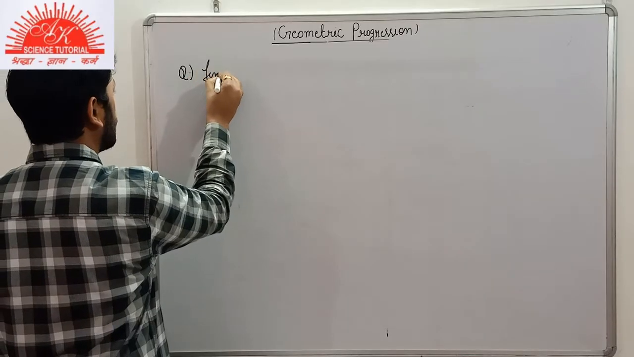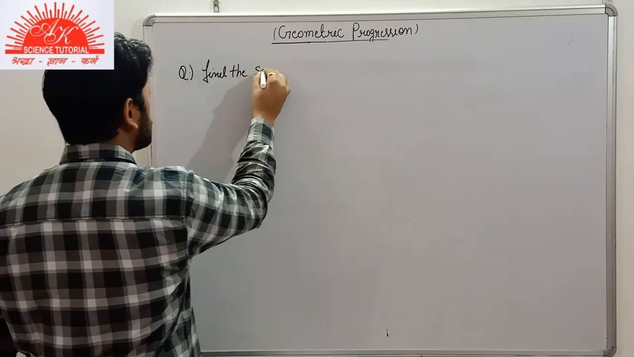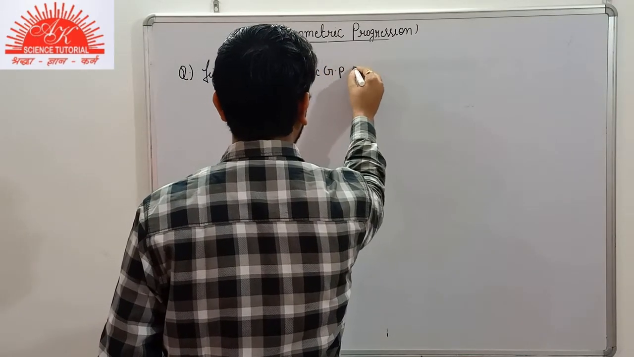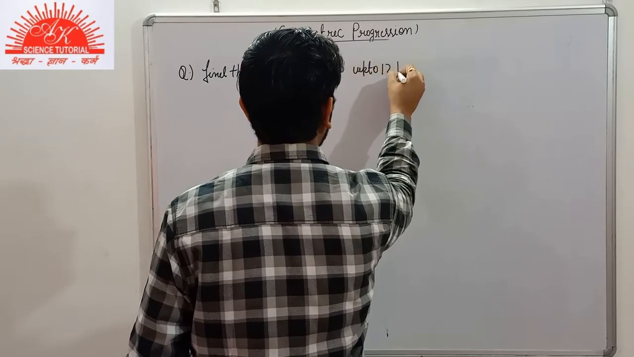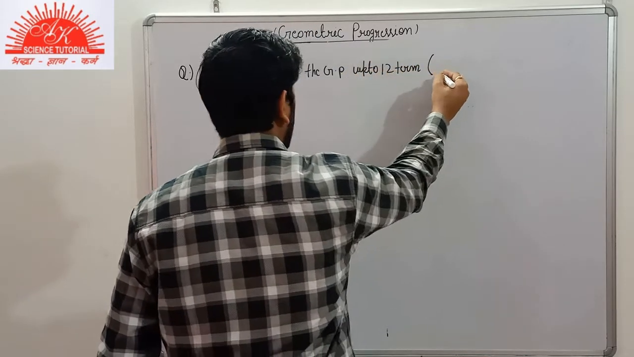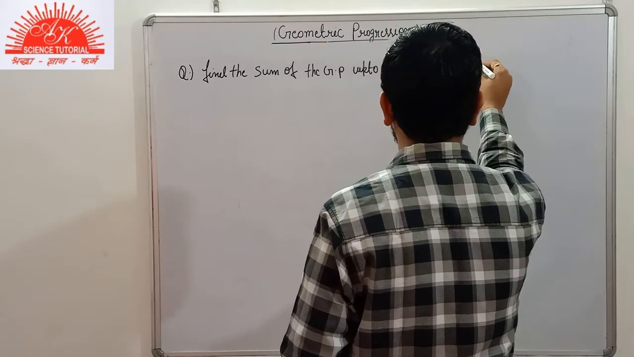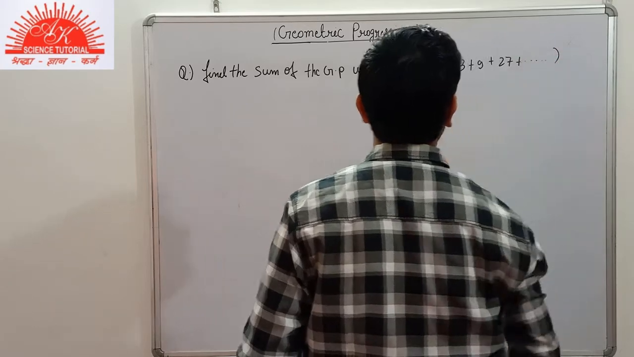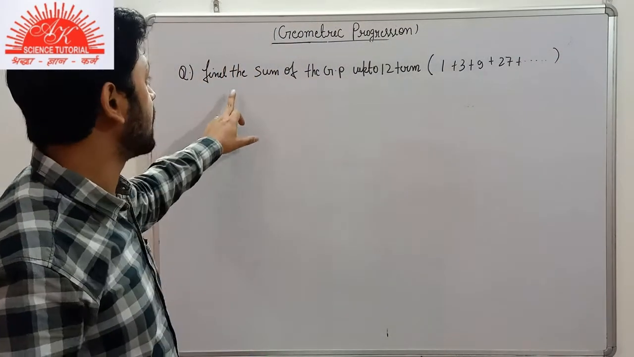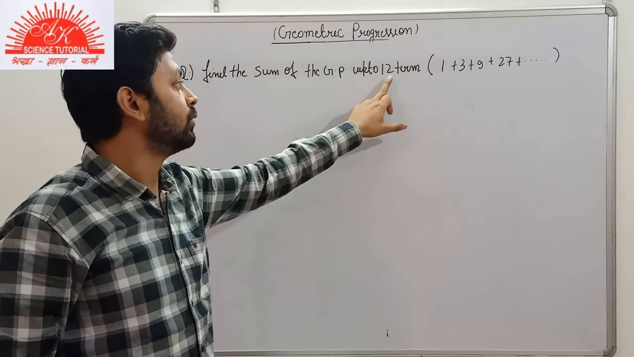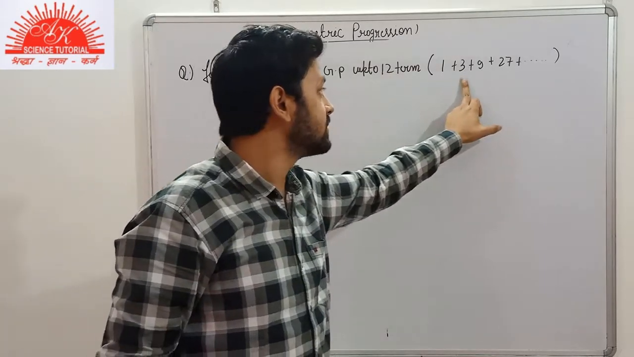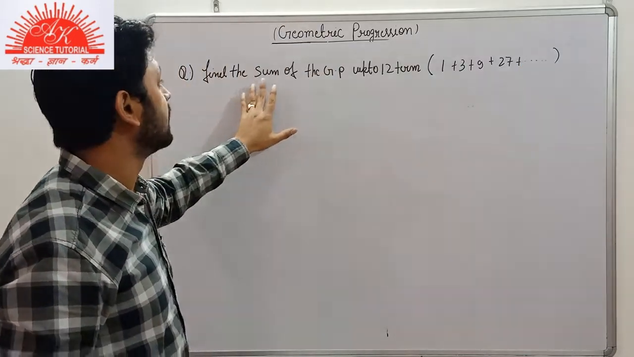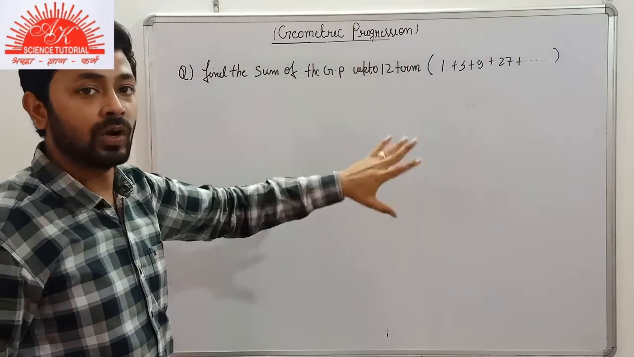Suppose we are given to find the sum of the GP up to 12 terms, and the GP given here is 1 plus 3 plus 9 plus 27 and so on. We have to find the sum of the GP up to 12 terms here.